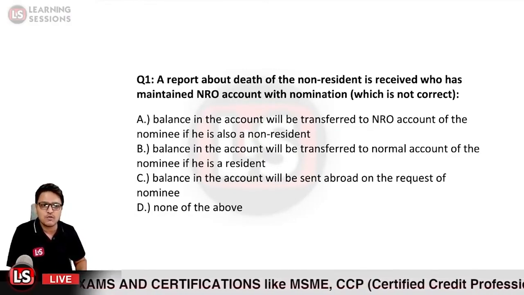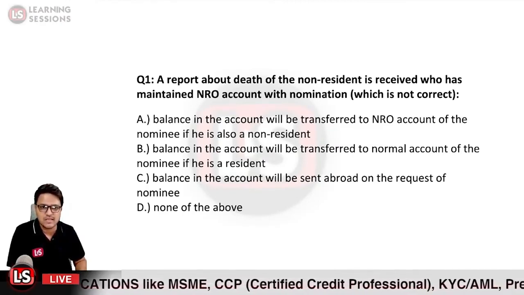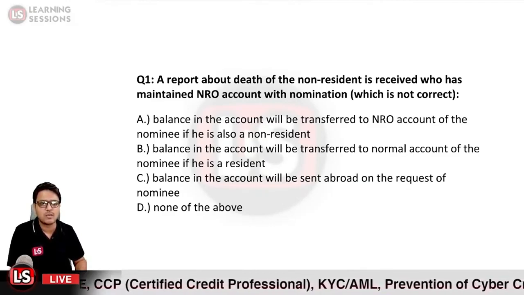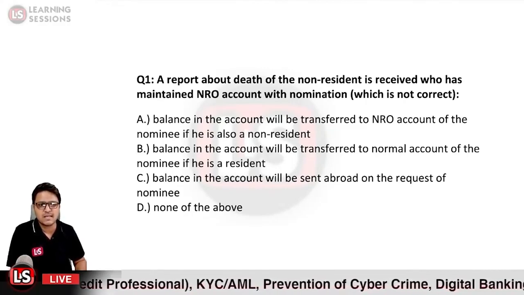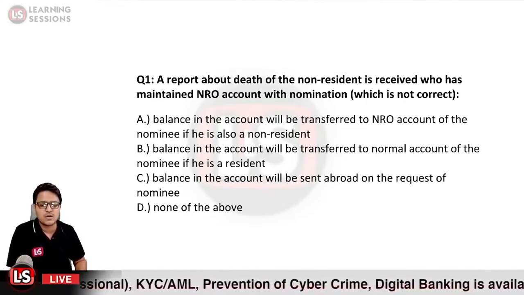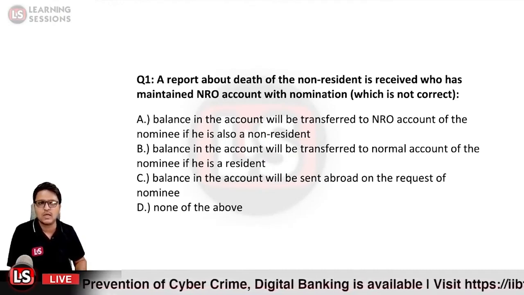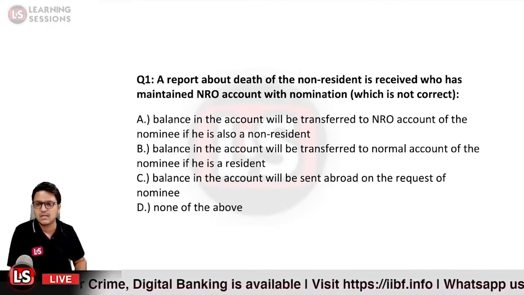Balance in the account will be transferred to the NRO account of the nominee if he is also non-resident. Balance in the account will be transferred to the normal account of the nominee if he is a resident. Balance of the account will be sent abroad on the request of nominee, and none of the above. We need to answer the incorrect option.